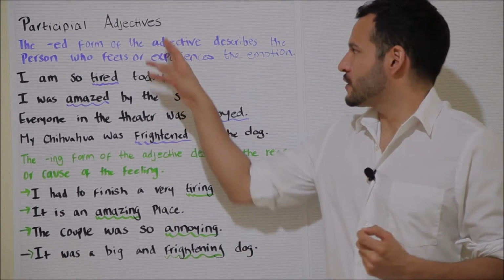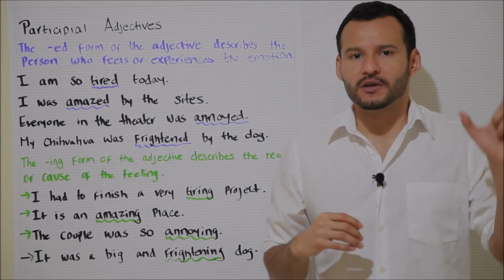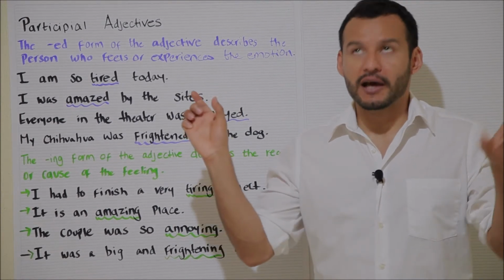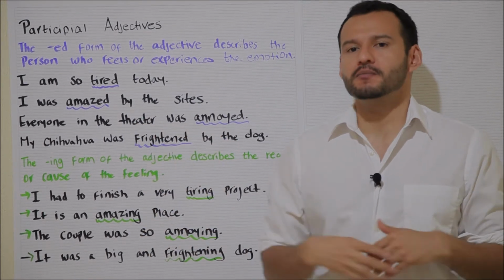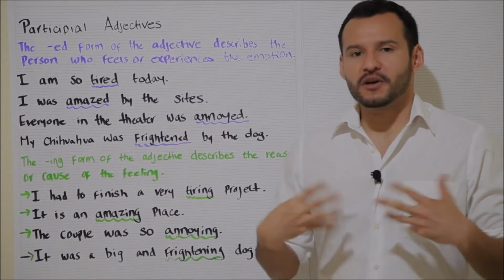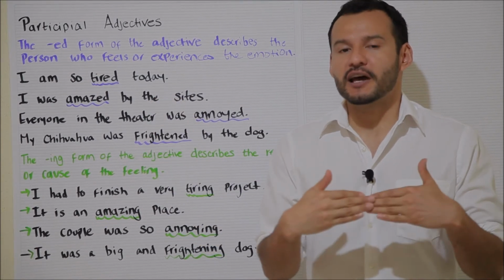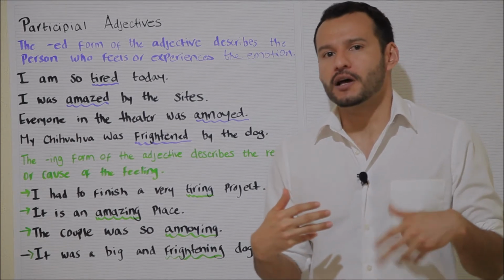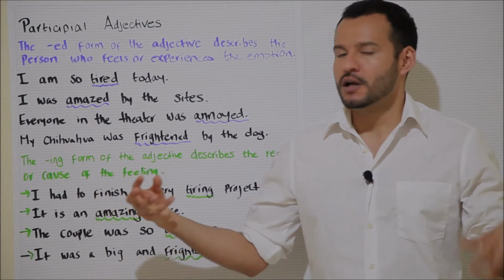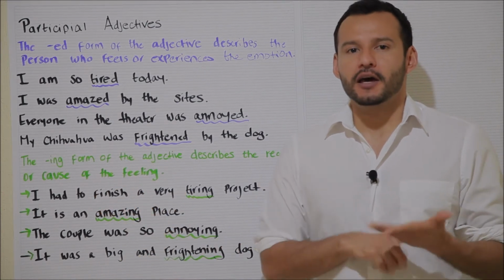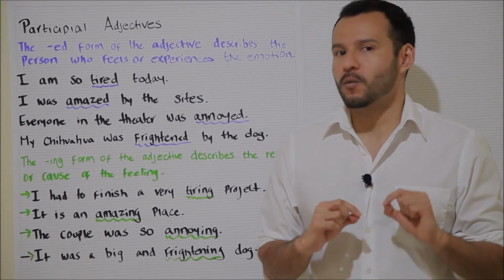In this week's video I'm going to be talking about participial adjectives, and these are adjectives that typically finish with ed or ing, as in most past participles and present participles. And the question that a lot of people who are learning the English language typically have is, what is the difference between a word like bored and a word like boring, interested and interesting, amazed and amazing? And I'm going to be answering that question in a moment, but first, what they are not.